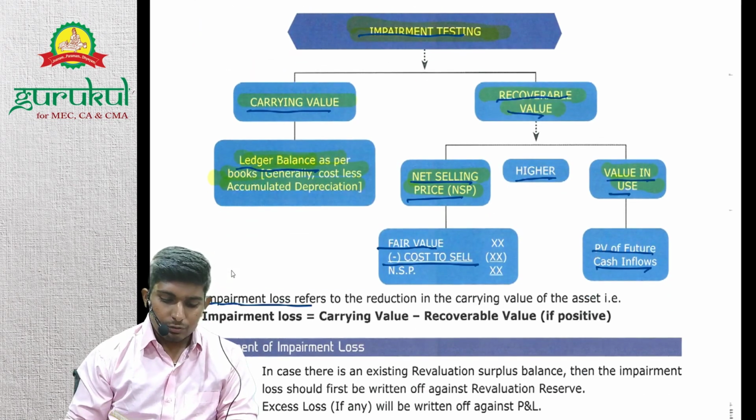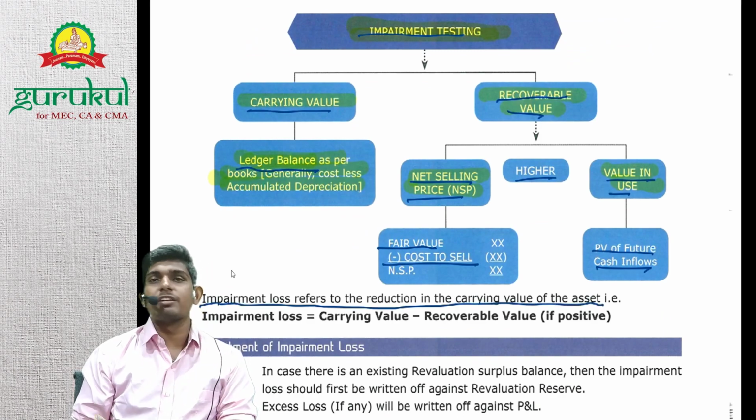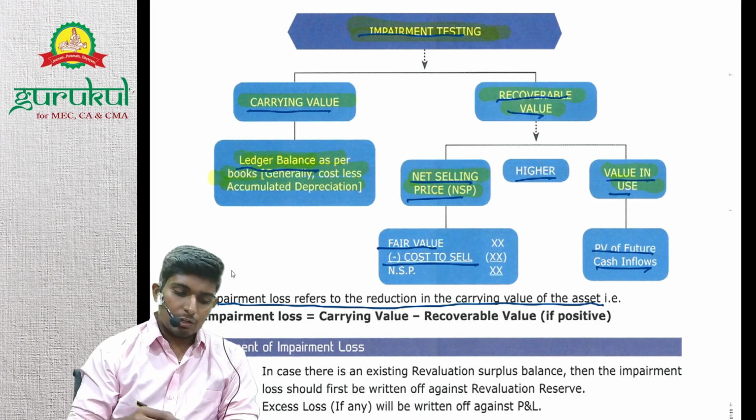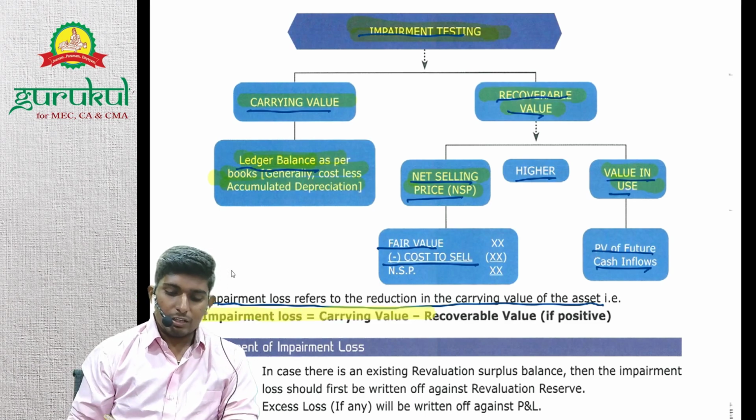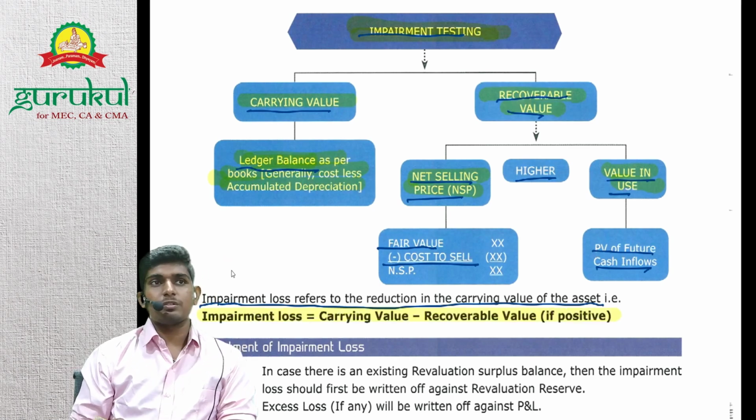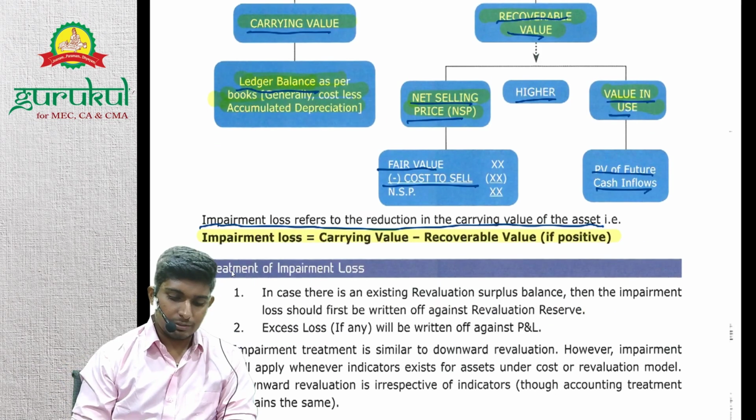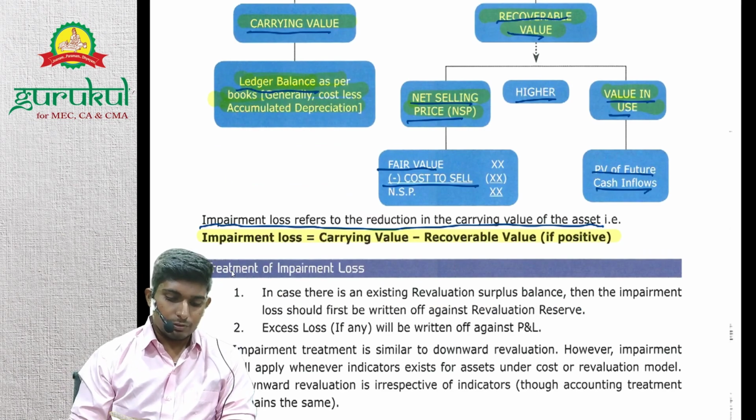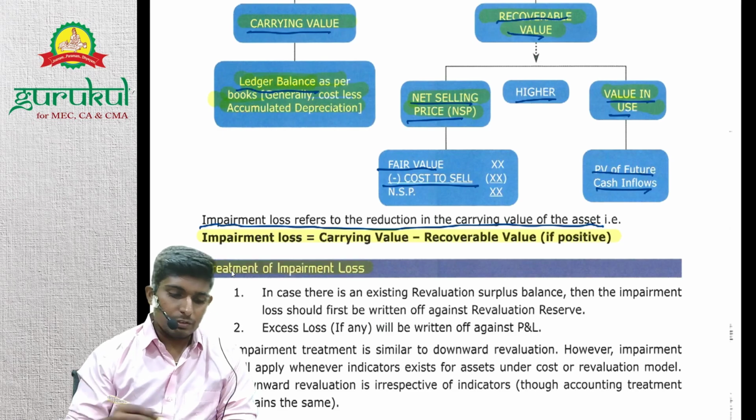Impairment loss refers to reduction in carrying value, so there is only reduction, there won't be an increase. Impairment loss is carrying value minus recoverable value, only if it's positive. Negative means recoverable value is higher, then we won't impair, nor increase. Then, treatment of impairment loss: what will we do with impairment loss?